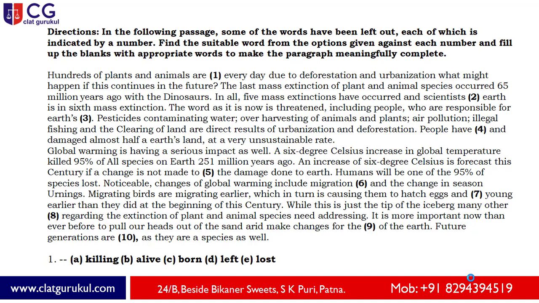So let's start. Hundreds of plants and animals are, after that one number is given, every day due to deforestation and urbanization. What might happen if this continues in the future? Now, two different words are there. First one is deforestation and second one is urbanization. My dear friend, as you know, nowadays there is deforestation all around, and for that reason, hundreds of plants and animals are getting lost. It's common sense that if we are talking about deforestation and urbanization, definitely the existence of the plants and animals is really in danger.